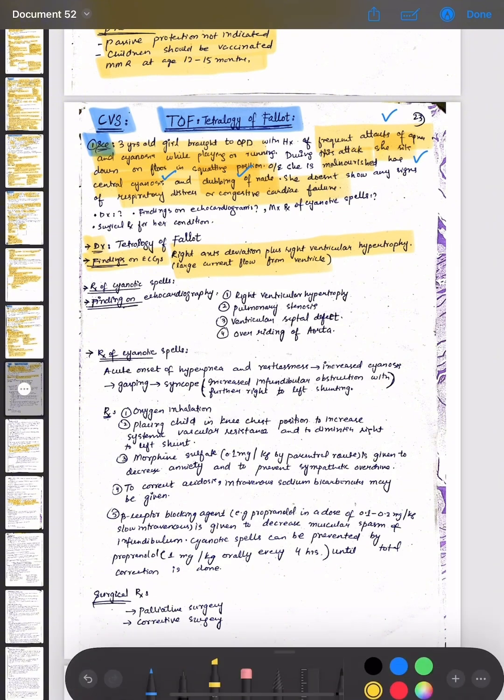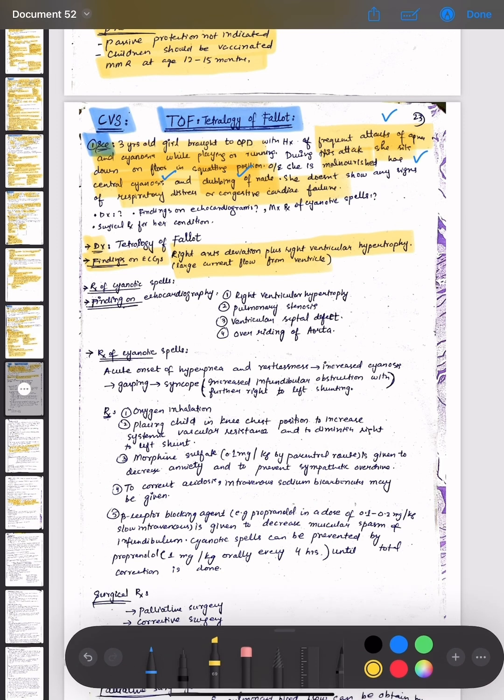Okay, now the treatment of the cyanotic spells. The findings on the echocardiography will be right ventricular hypertrophy, pulmonary stenosis, ventricular septal defect and overriding of the aorta. In the Tetralogy of Fallot, when we do the echo, the following will be the findings: right ventricular hypertrophy, pulmonary stenosis, the VSD defect and the overriding of the aorta. Now the treatment of the cyanotic spells.